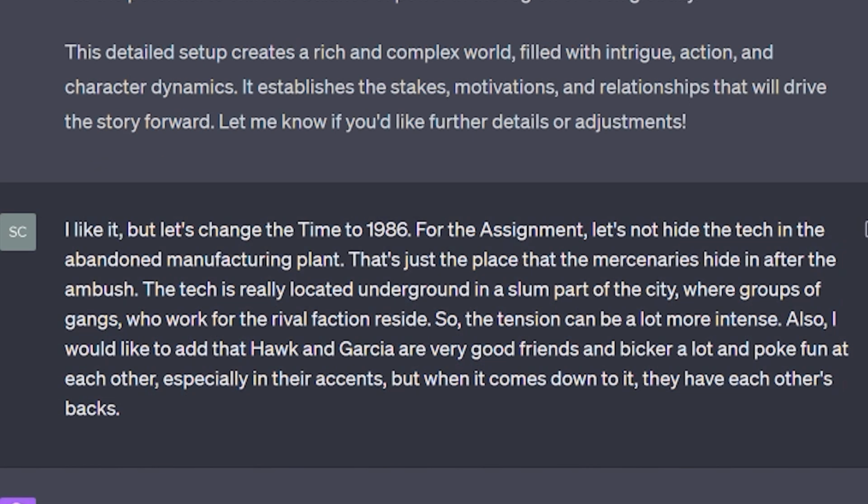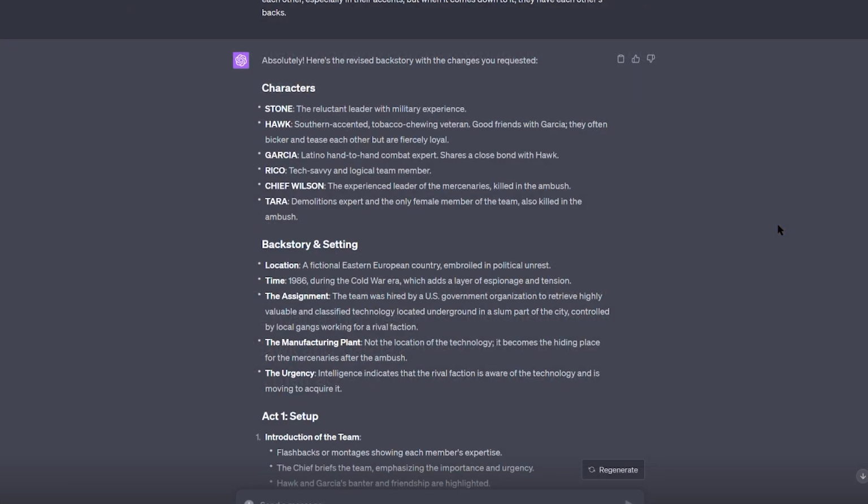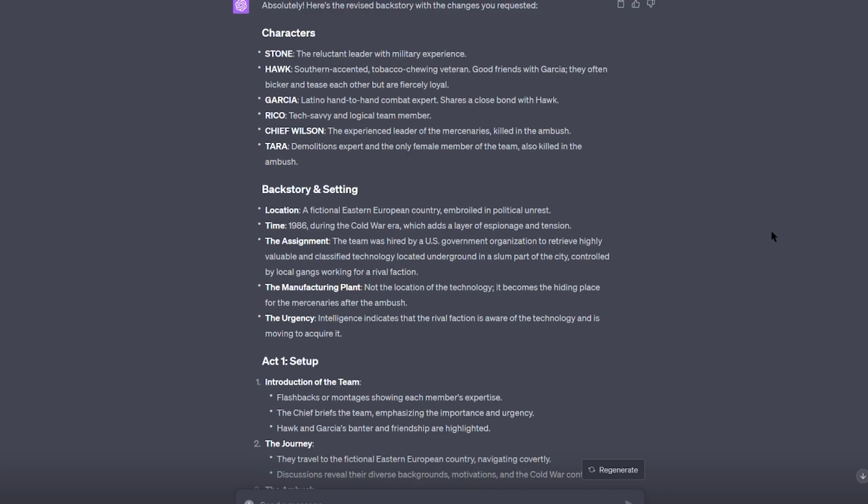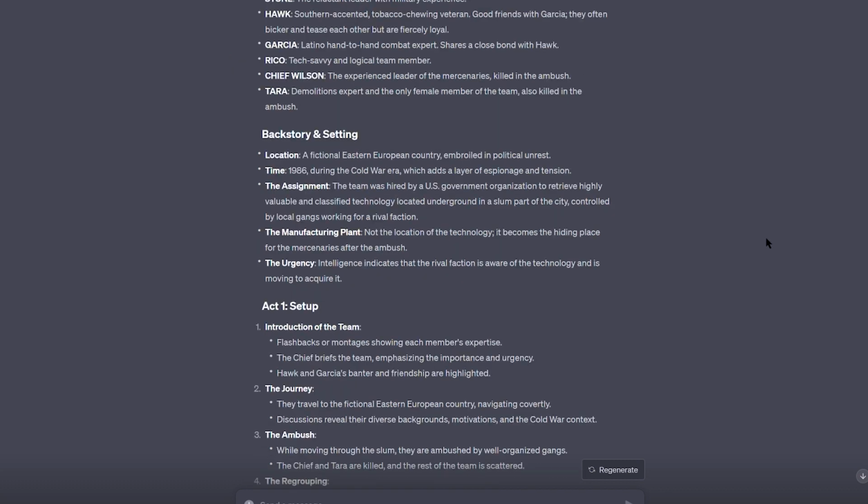Now I'm going to integrate the details I previously mentioned, like Hawk and Garcia being good friends who constantly bicker but support each other. Since they've never traveled outside of the US, that's a dynamic I want to explore. Additionally, I'll change the time setting to 1986 and clarify the nature of the technology and who the rivals are. Remember, your story might turn out differently. And here is the result. Everything I wanted to modify, from the setting of the year to the camaraderie between Hawk and Garcia, has been updated. The AI also refined the first act and other key points.